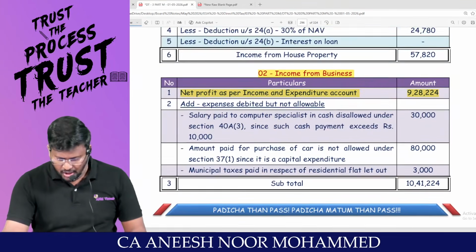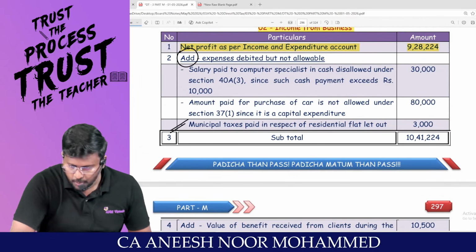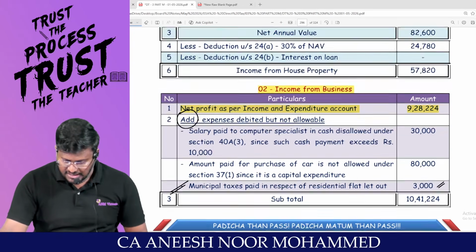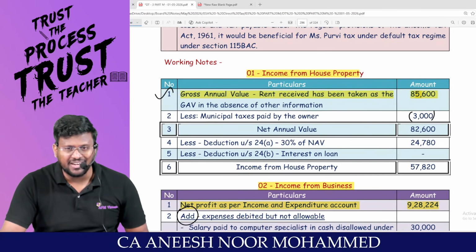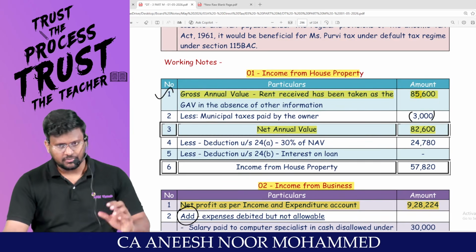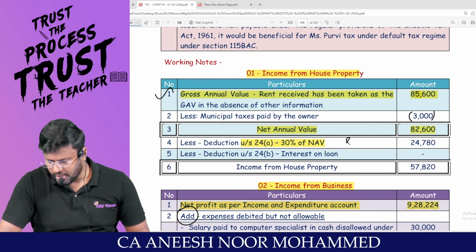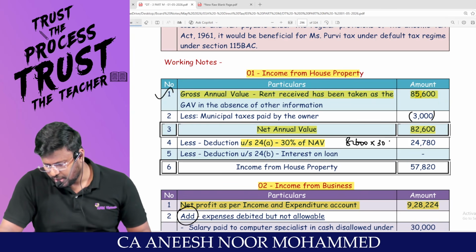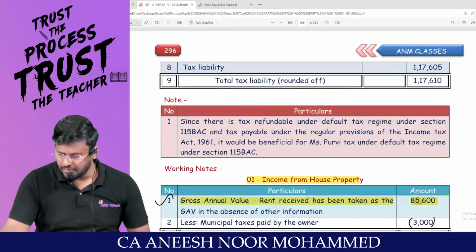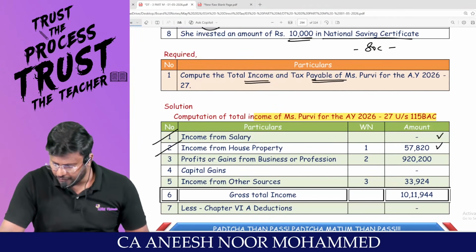So in PGBP, municipal taxes paid should be added, because the 3,000 rupees would have reduced net profit. And this 3,000 can be claimed as a deduction under income from house property. You will get the net annual value. From the net annual value, 30% deduction has to be reduced. So 82,600 into 30% comes to 24,720. Balance 57,820 will be the income from house property.